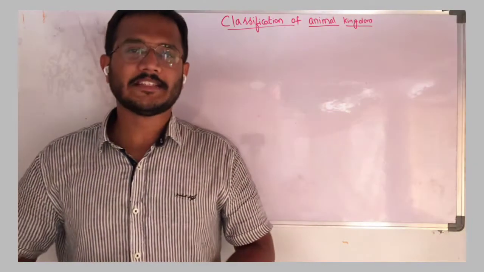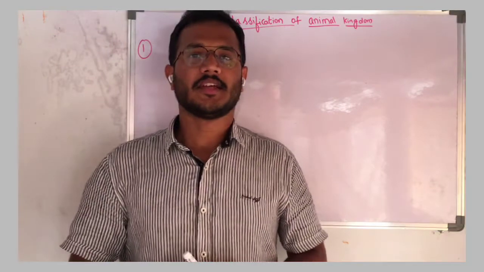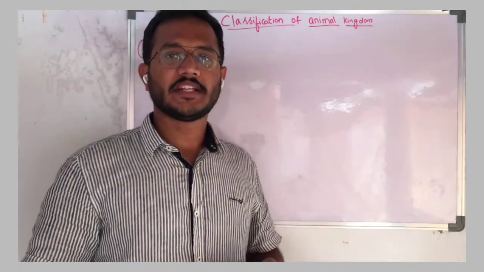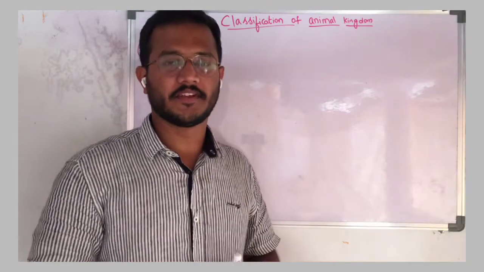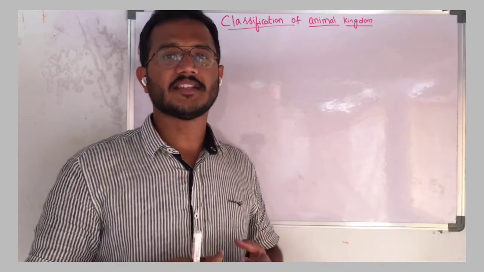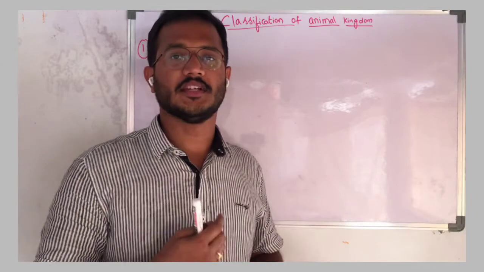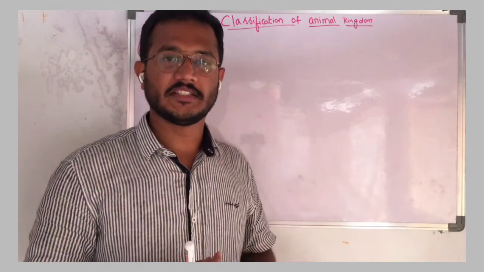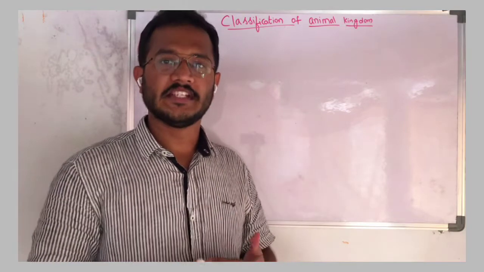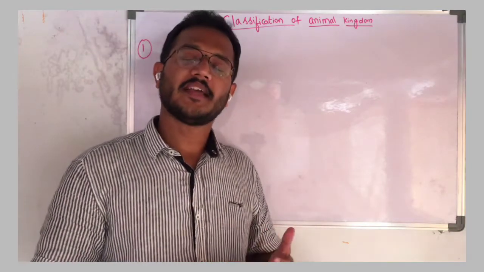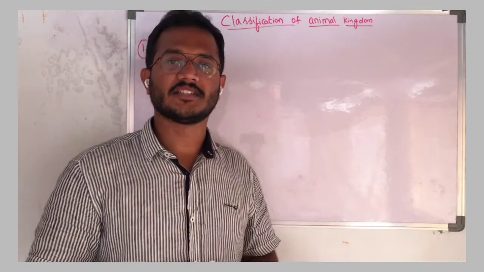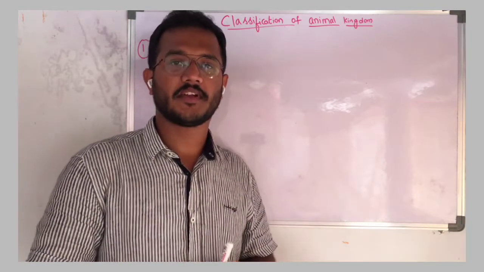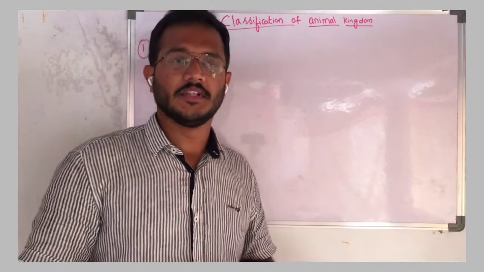Welcome back. In this video, we will discuss the classification of the animal kingdom. In the previous videos, we discussed the basis for the classification. That means they had taken some criteria, like the number of germinal layers, number of levels of organization, type of symmetry, type of coelom, and type of development. Like that, they had considered different characters and classified the whole animal kingdom into different phyla.